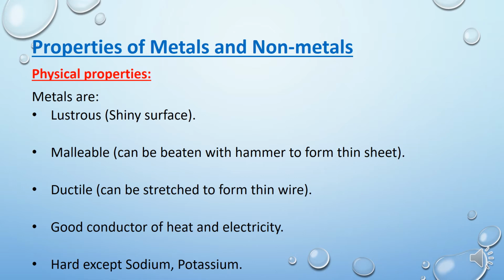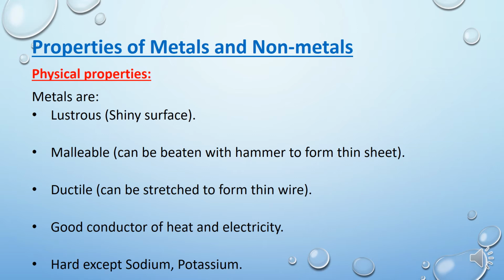Another property, metals are also good conductors of electricity. That means metals allow electricity or electric current to pass through them easily. Children, one question has been asked on the basis of this property: you are given one bulb, one connecting wire, one battery, two crocodile clips, and one metal piece, aluminium.